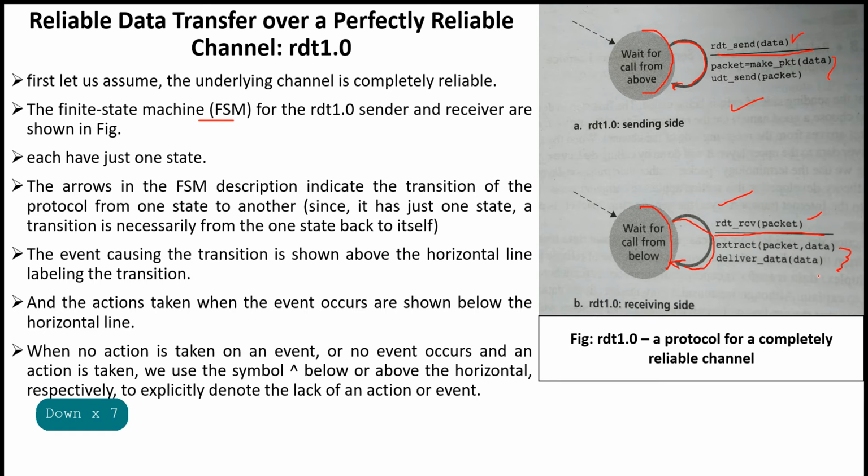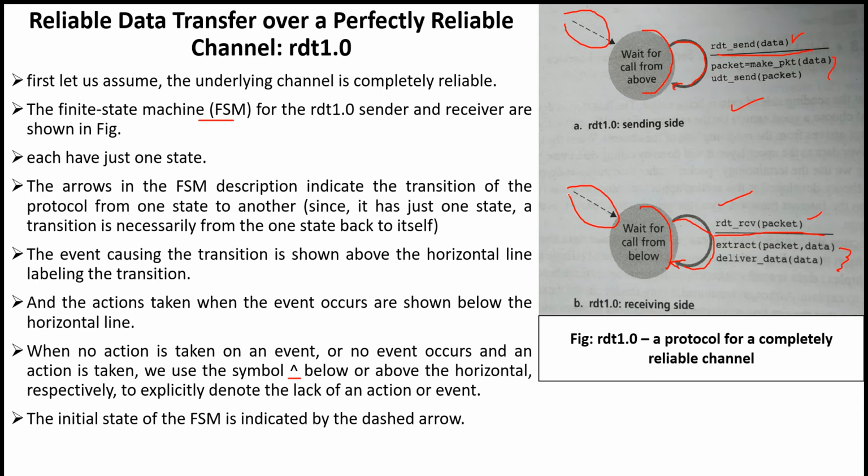When no action is taken on an event, or no event occurs and an action is taken, we use this symbol below or above the horizontal line respectively to explicitly denote the lack of an action or event. The initial state of the FSM is indicated by the dashed arrow. See this one, this represents the initial state of the FSM.